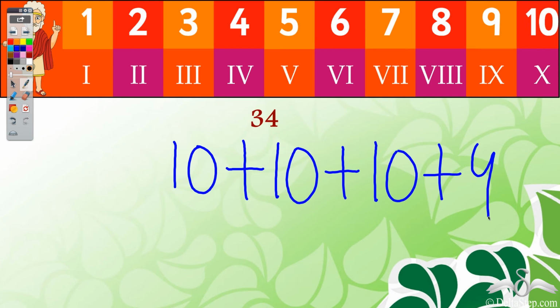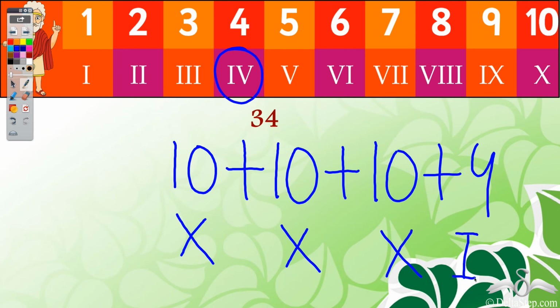Now how do we represent this in terms of Roman numerals? Well, it will be X, X again, X again, and then for 4 we have I and V. Now they are being added consecutively. So how do we do it?